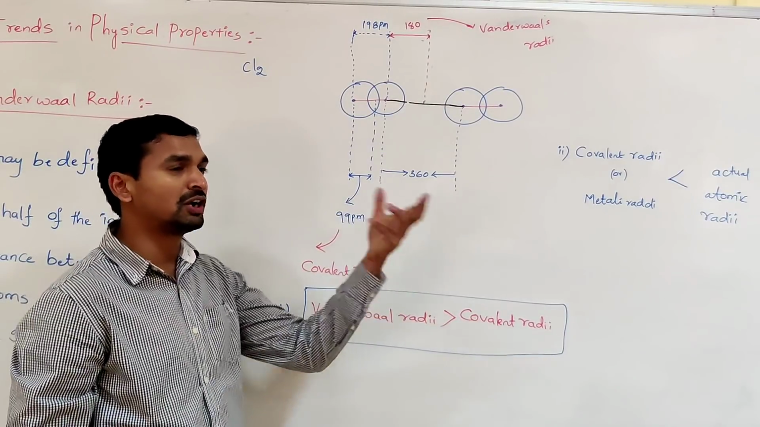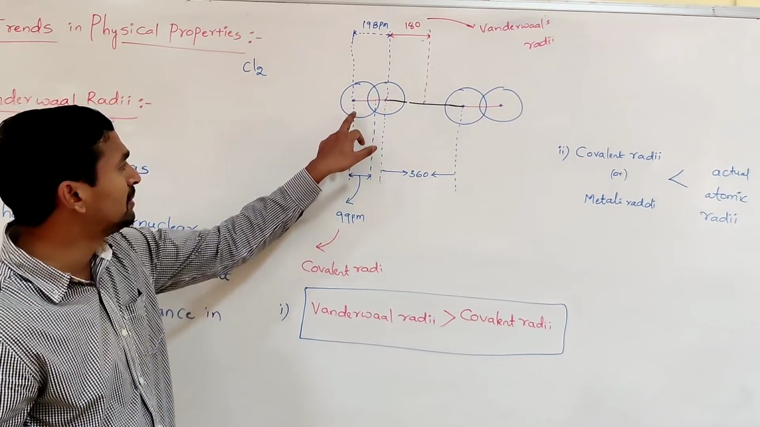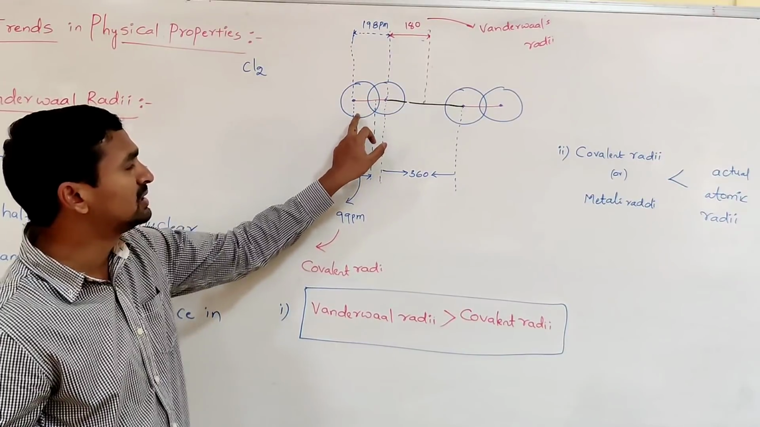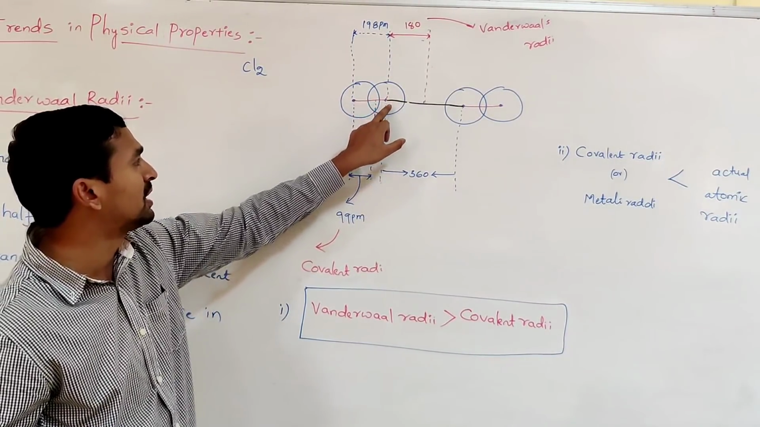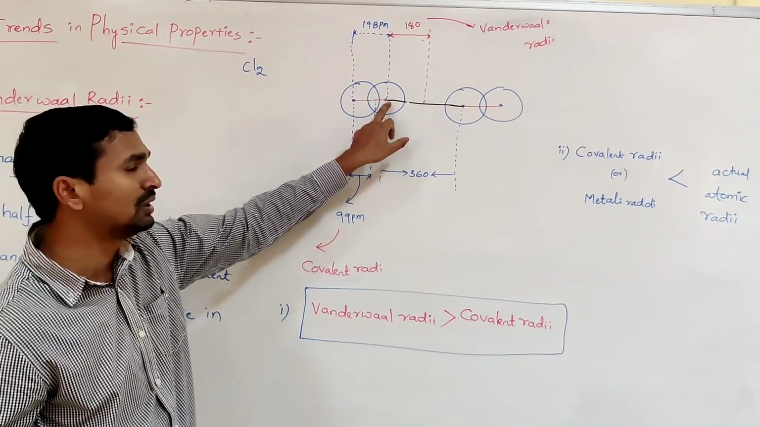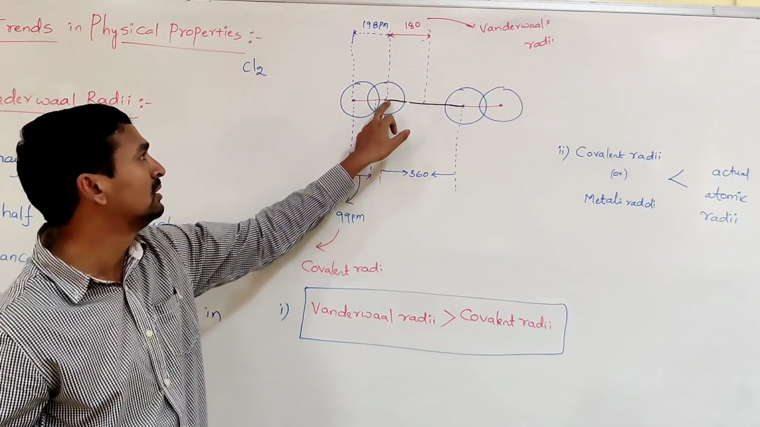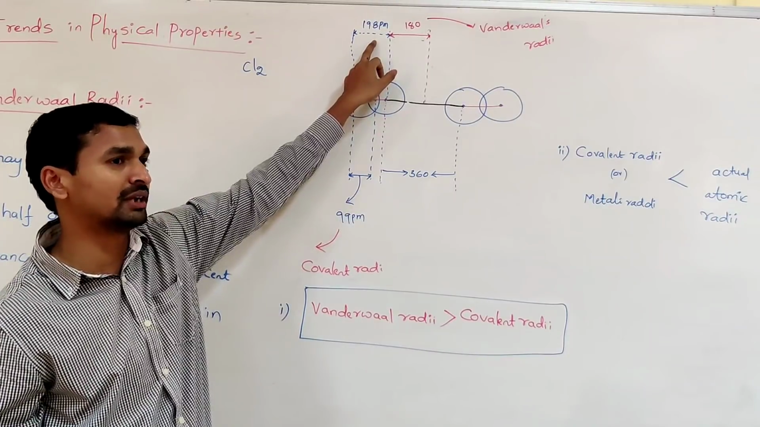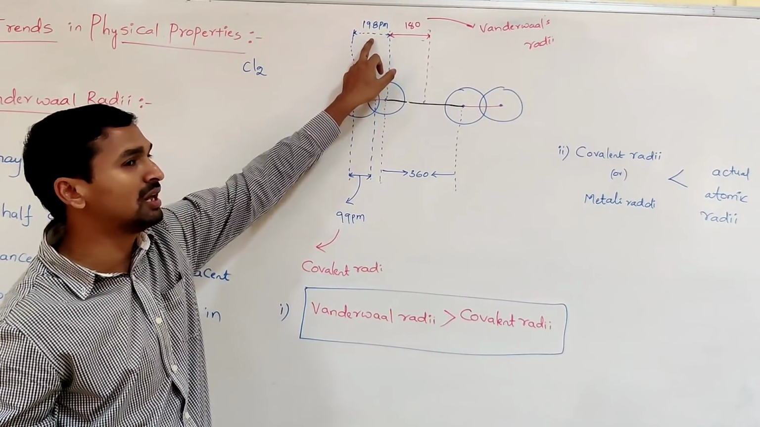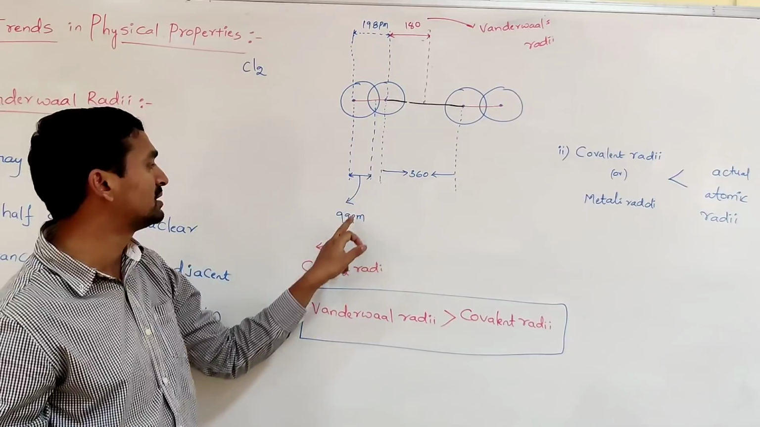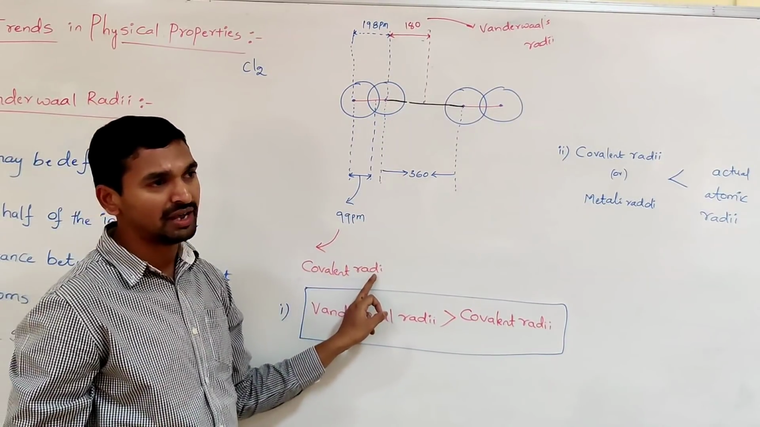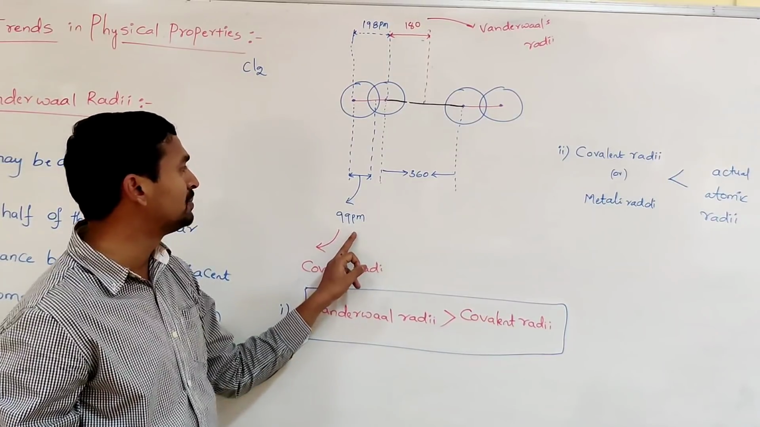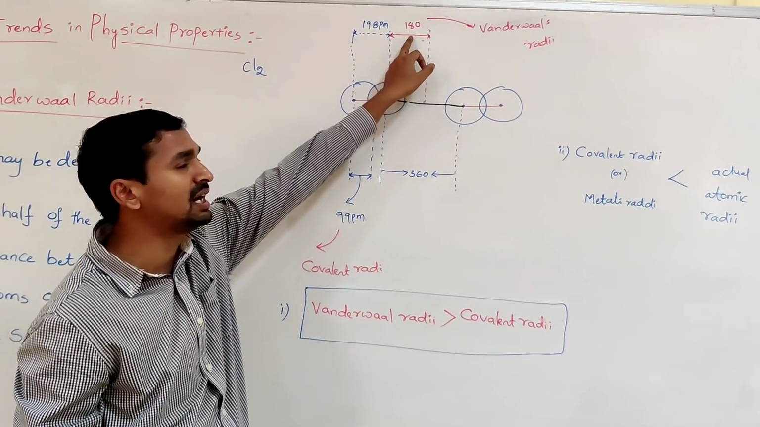Suppose you determine the covalent radii. When you determine the covalent radii, that is within the molecule. Within the molecule, first we can find the internuclear distance between the two nuclei of chlorine atoms. That is 198 picometer. Half of that internuclear distance between the two chlorine atoms is 99 picometer. 99 picometer is the covalent radii. Covalent radii is 99 picometer. Van der Waals radii is 180 picometer.